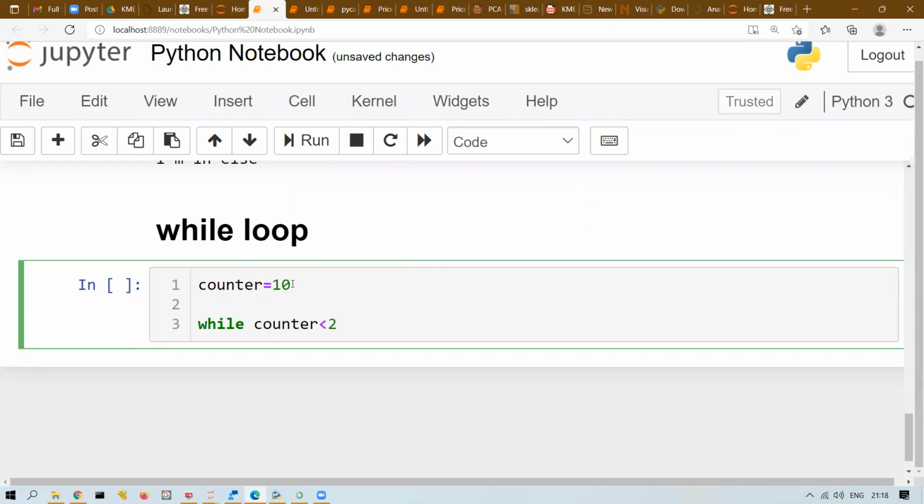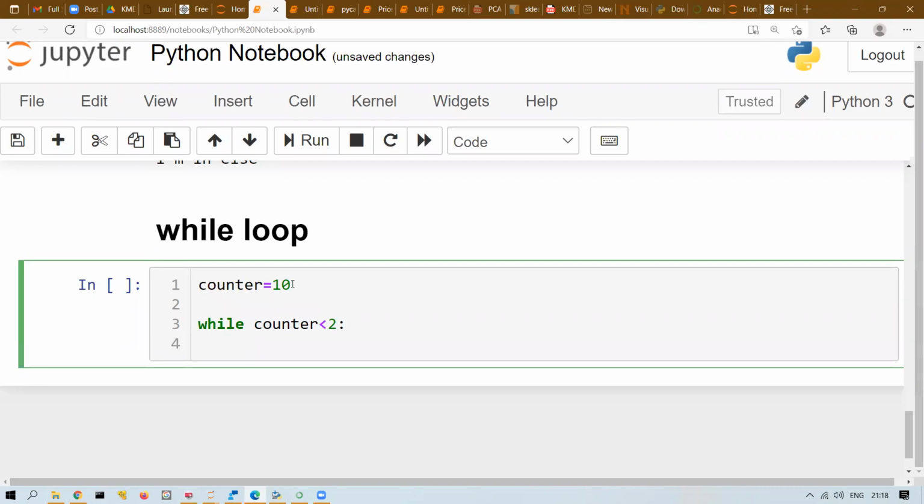Remember last time I told you in Python, indentation is very important. Spacing. So any block you're writing, the next line after the header part, you need to give some space. What I'm doing here is I'm writing while counter greater than 2, I'm writing a colon and enter. See what is happening? The IDE is automatically leaving some space. While counter is greater than 2, I'm just printing the counter value.